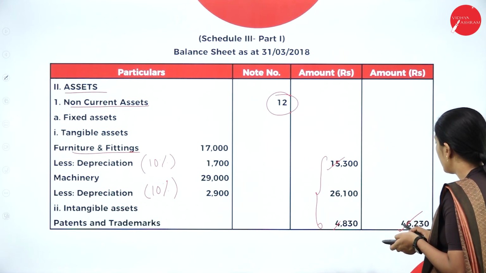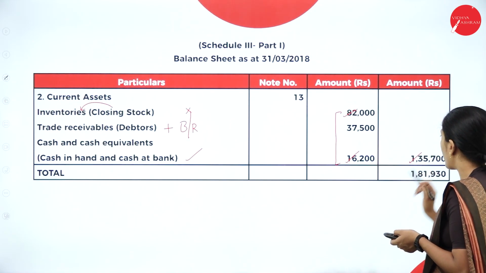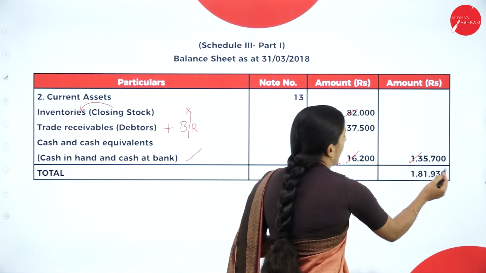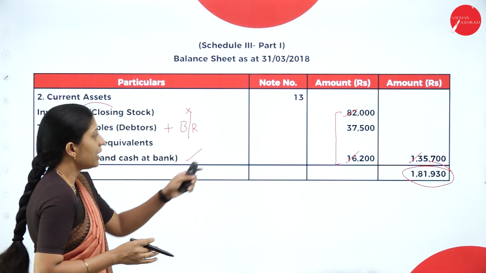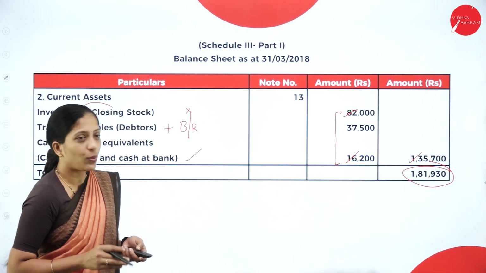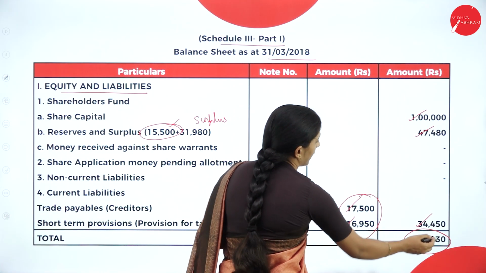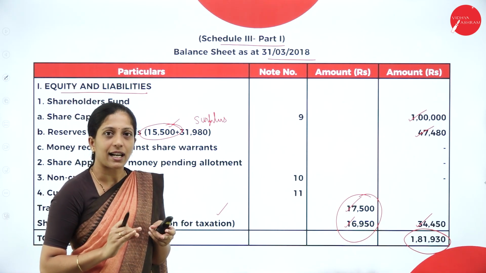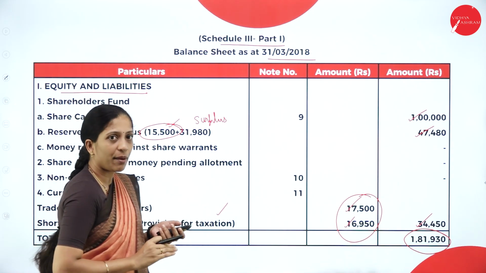When you add non-current asset 46,230 plus current asset 1,35,700, you will get a total of 1,81,930. So this will be the total, where the total of asset is 1,81,930 and the total of liability is also 1,81,930. So you will prepare the balance sheet exactly, but this will be in a vertical form. Hope you are clear about it.